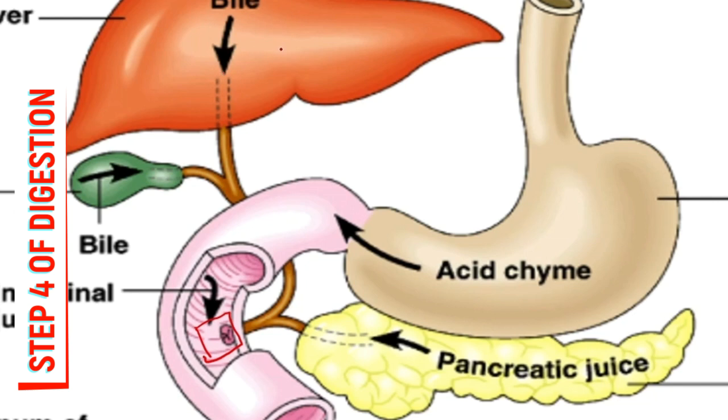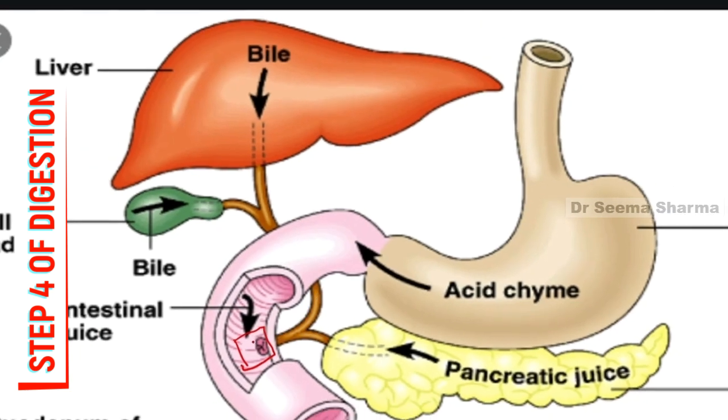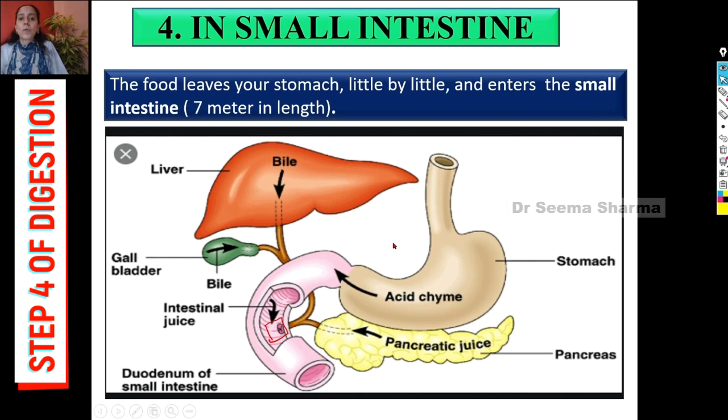What my viewers have to understand is that in the initial part of the small intestine, two digestive glands, the liver, which is the largest digestive gland in our body, and one leaf-like gland, which is the pancreas, pour their digestive juices. And those juices help in the process of digestion. So before proceeding with digestion of food in the small intestine, let's know about the liver, pancreas, and their role in the process of digestion.